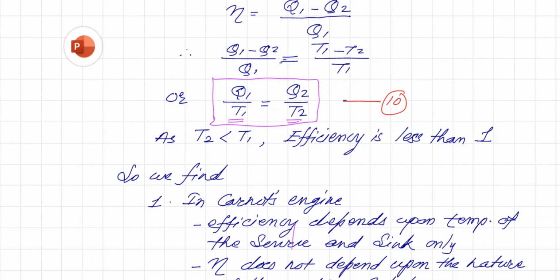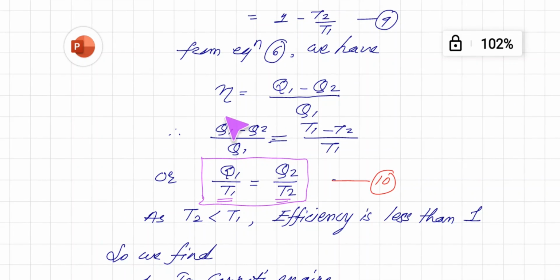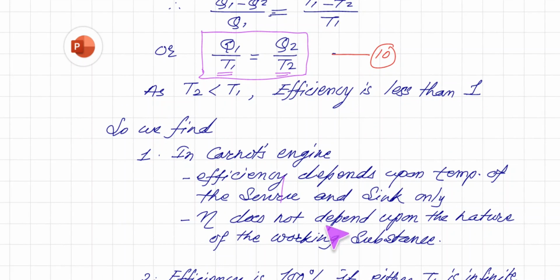So we find that in Carnot's engine, efficiency depends upon the temperature of the source and sink only. Here we saw eta is equal to T1 minus T2 upon T1. So the temperature of the sink and the temperature of the source are the only things that decide the efficiency. It does not depend on the nature of the working substance.